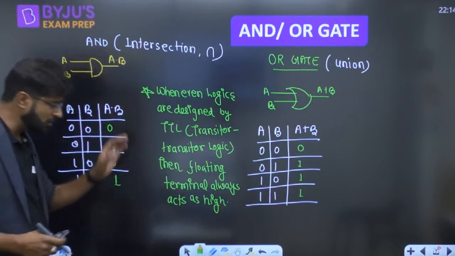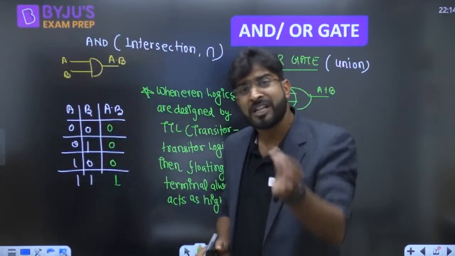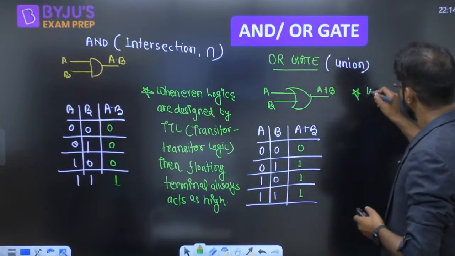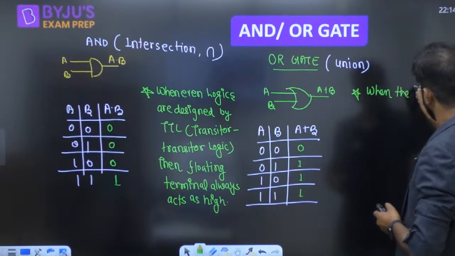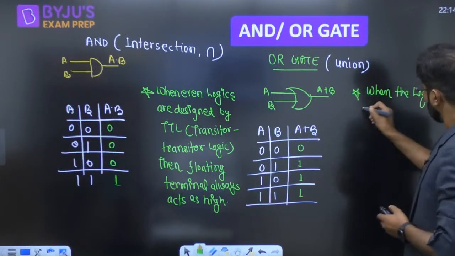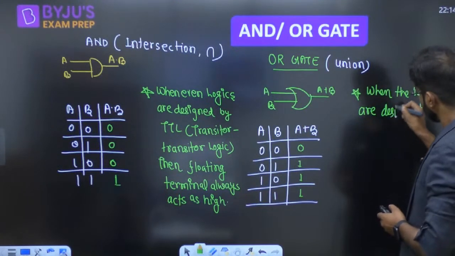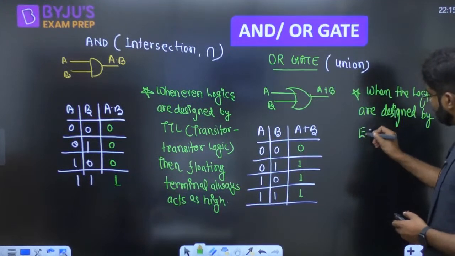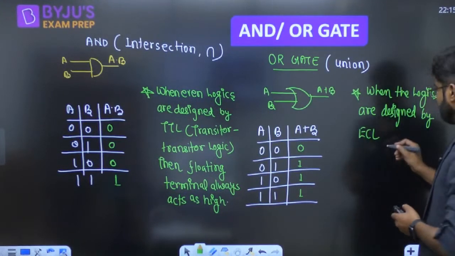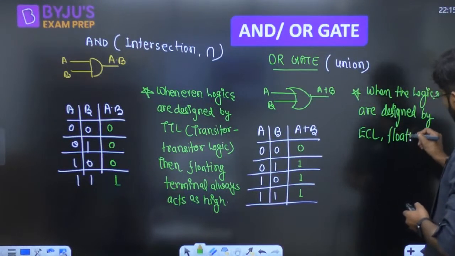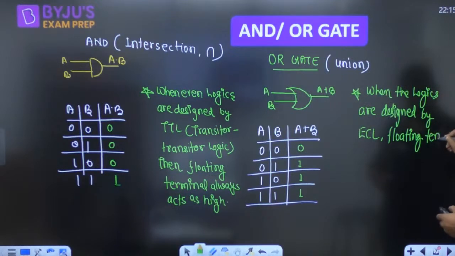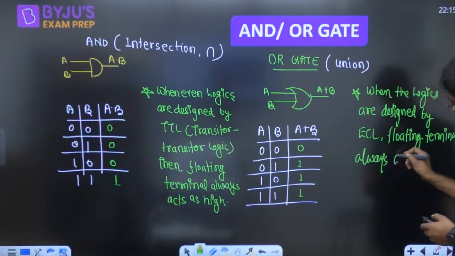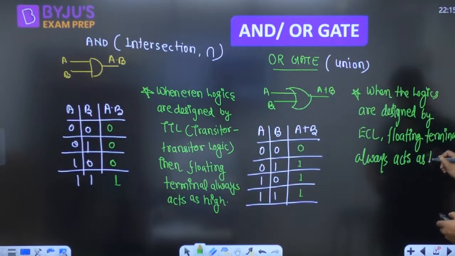In the same manner, guys, whenever the logic is designed by ECL, the floating terminal always acts as a low.